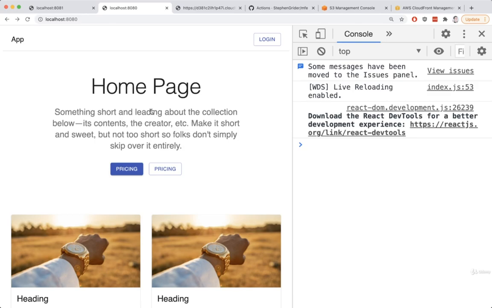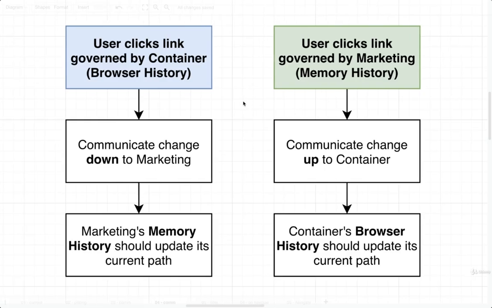Okay, so that's it. We've now set up a line of communication in both directions, and we are keeping these history objects in sync. So this is really good progress. Let's take a pause right here and continue in just a moment.